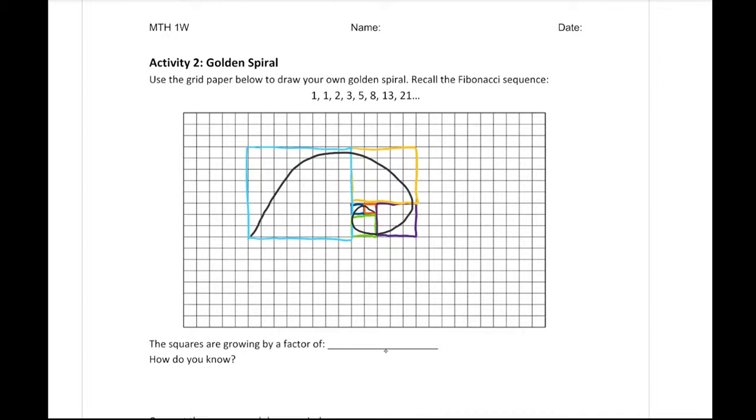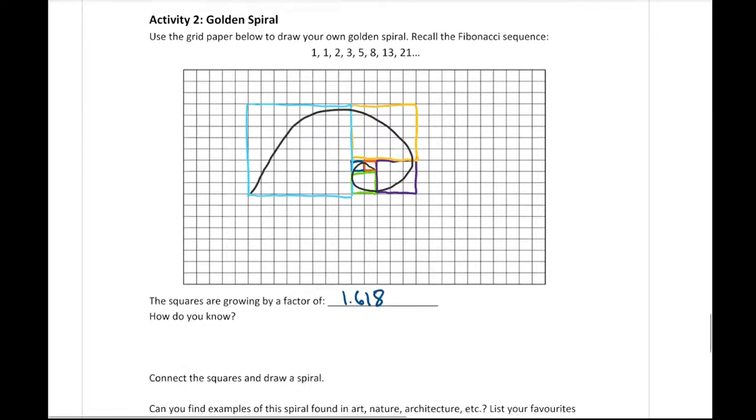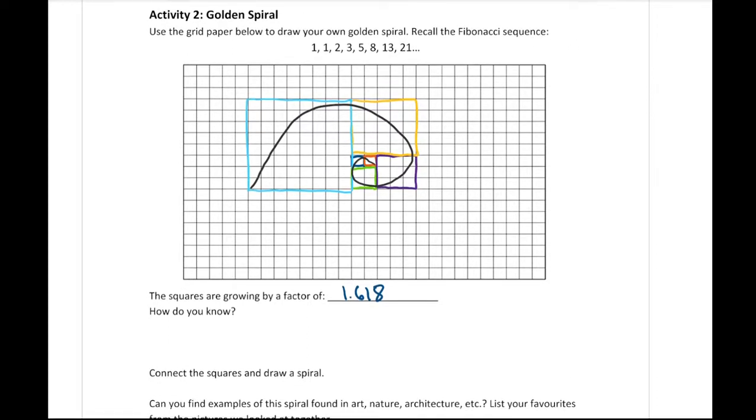So what are the squares growing by? What is the factor that they're growing by? The factor that they're growing by is that number that we found, that 1.618. And the reason that we know this is that we found the ratio by dividing 1 by 1, and so on, because we did that in the last table.